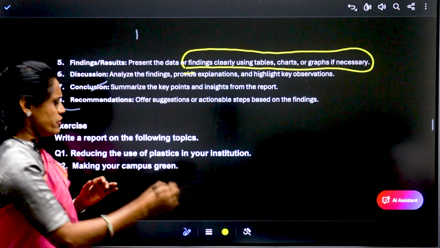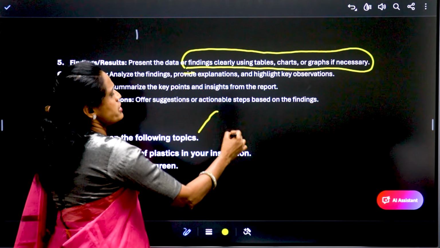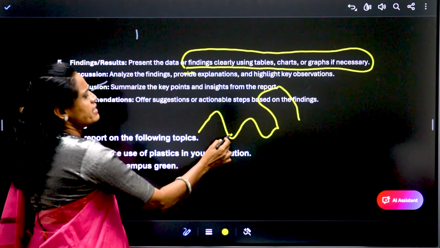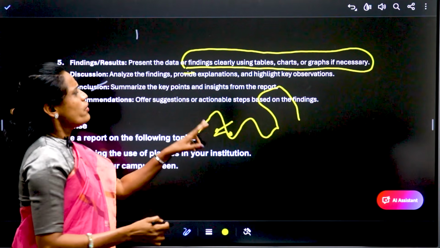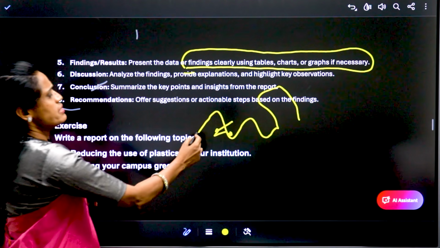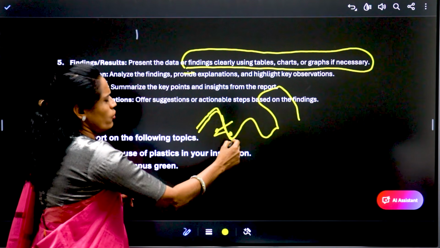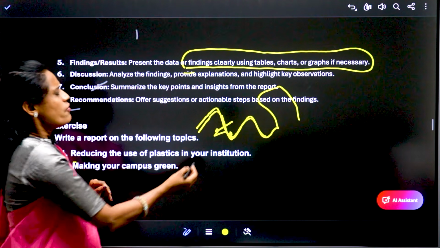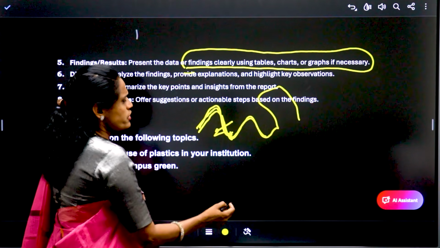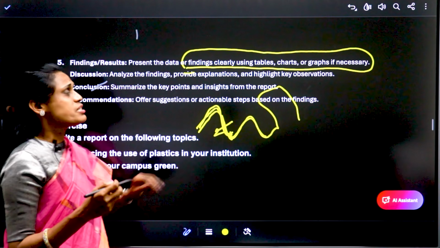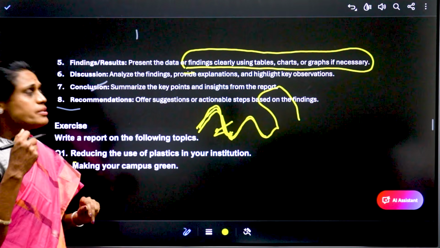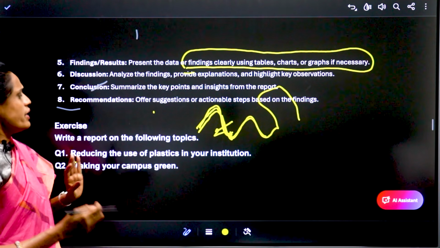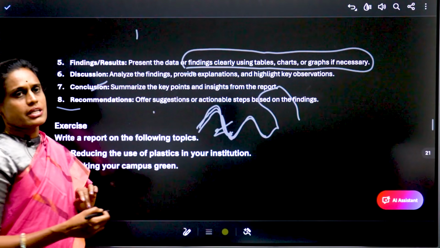If it happened, you are showing it in a graph manner. If you see, this is a graph you are showing like this. So if it happened like this, why is it happening? You have to analyze the key points. Okay, there were low admissions, something like that. And recommendation: if you want to overcome this situation, what are the suggestions and actionable steps to be prescribed to overcome the challenge. You have to add that over here, then only the report is completed.